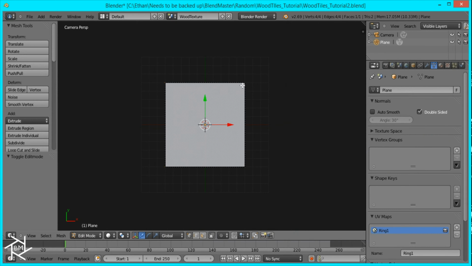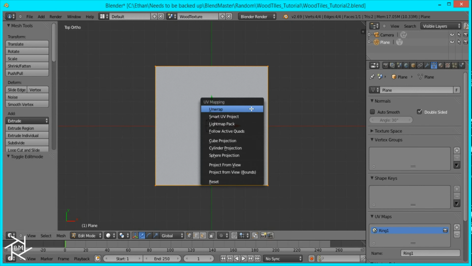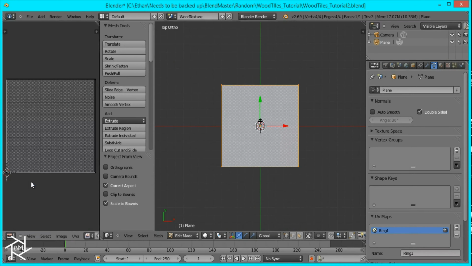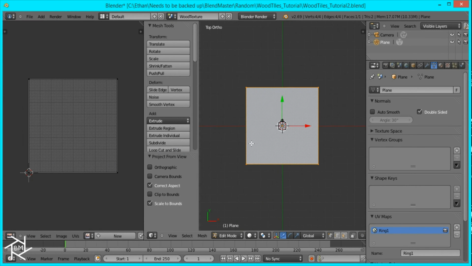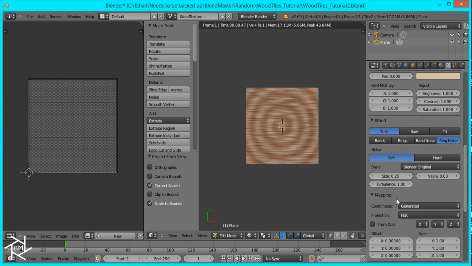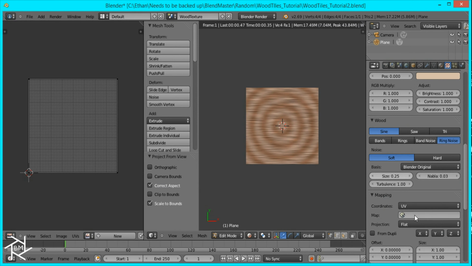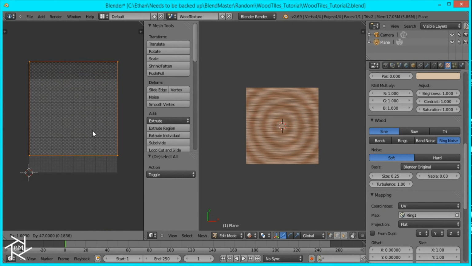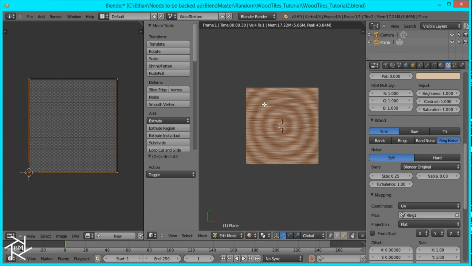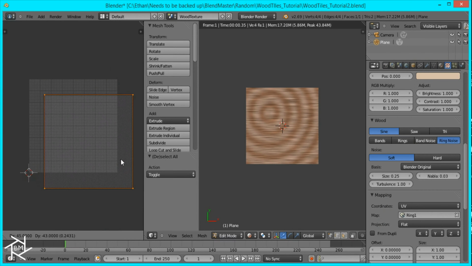I'll tab into edit mode, go to top view and press U, project from view, bounds, and we're going to open up another window here and switch it to the UV image editor. If we go into rendered view and go back to our texture panel, I'll switch the mapping coordinates from generated to UV and select the ring 1 UV map. Now if we move this, you can see that it's moving our rings. I want to get the center of our ring up here, so I'm going to move this down like that. And that's looking good.